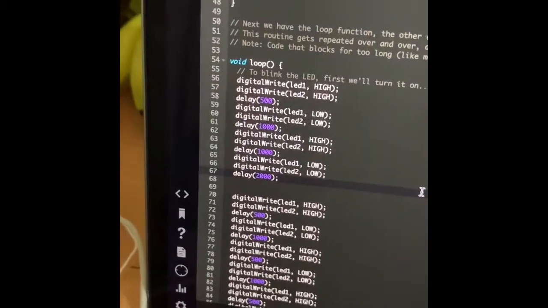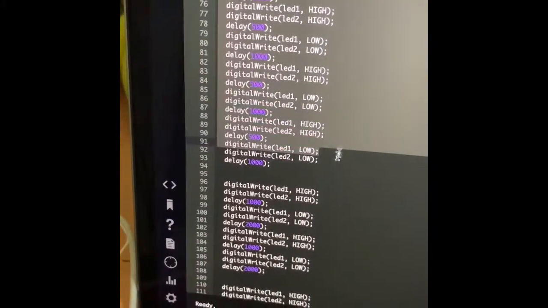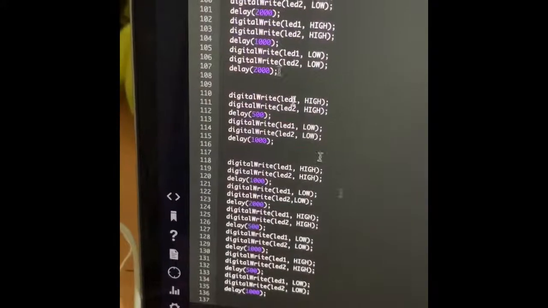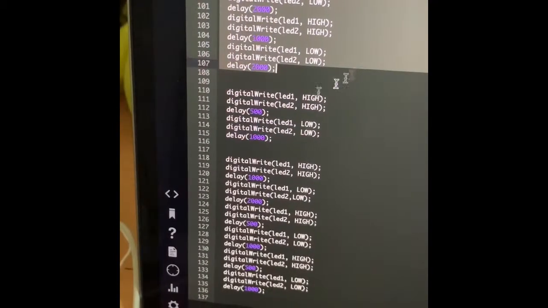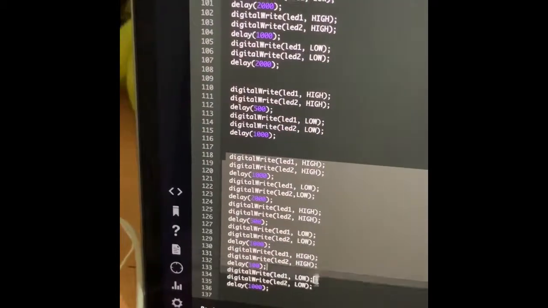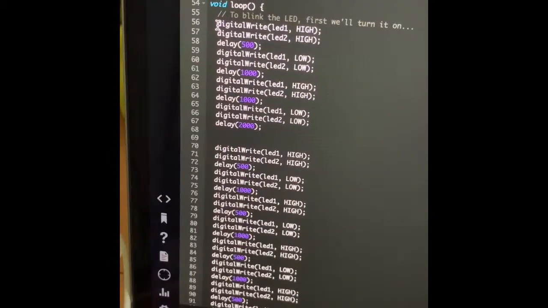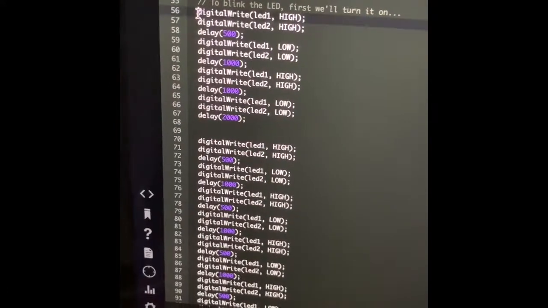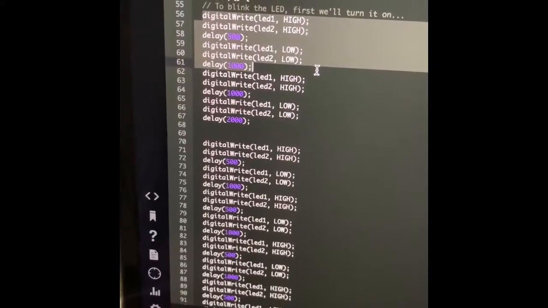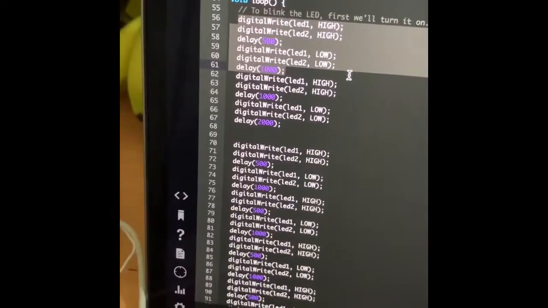So similarly, I can do the same thing for the other letters. This one represents H, this one represents M, this one represents E, and the last one represents D. So for each dot and dash I've created a code, and later on I've just copy pasted the same thing. I've created this code for a dot, which means a shorter blink compared to the dash, which is a little bit longer blink than a dot.